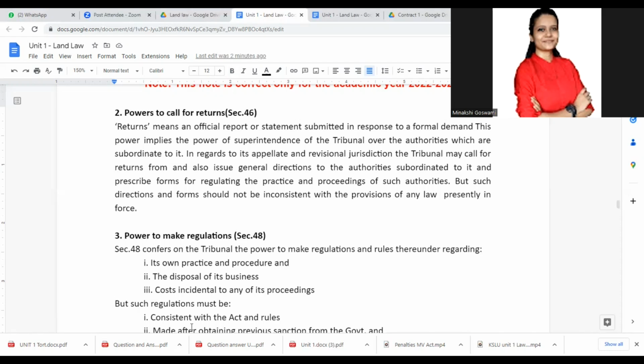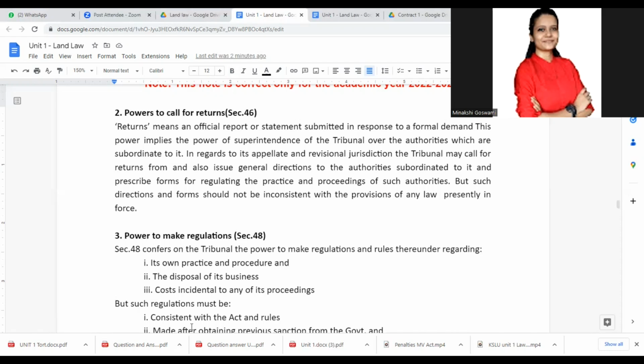But such directions and forms should not be inconsistent with the provisions of any law. Just because it's an appellate tribunal, it cannot simply pass whatever directions or orders it wants, but it should be in conformity with the law which is applicable. It cannot just frame its own rules and regulations. So it has power to call for returns.